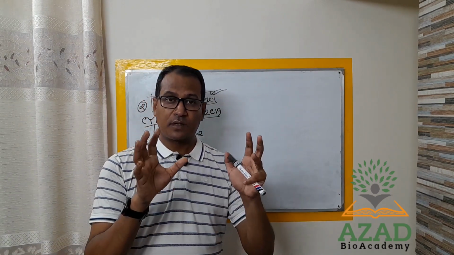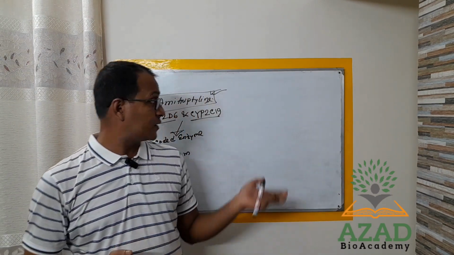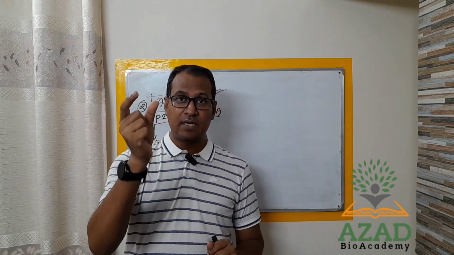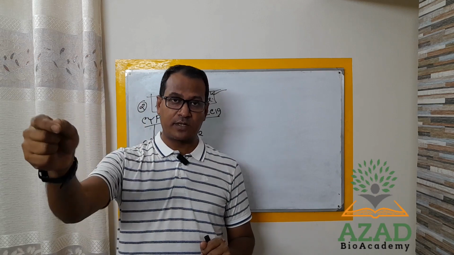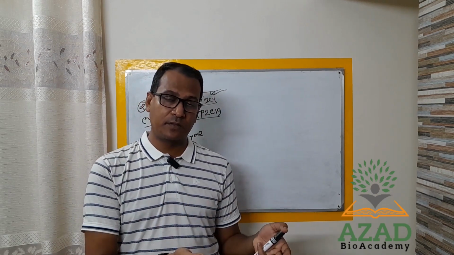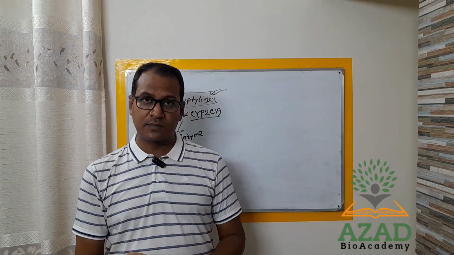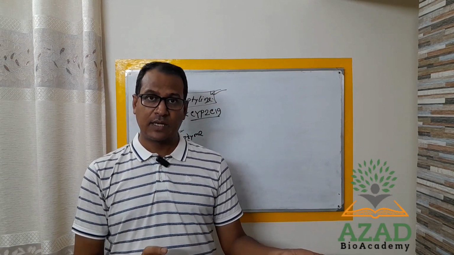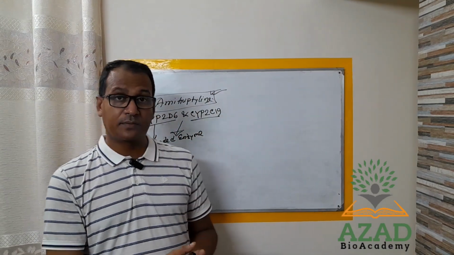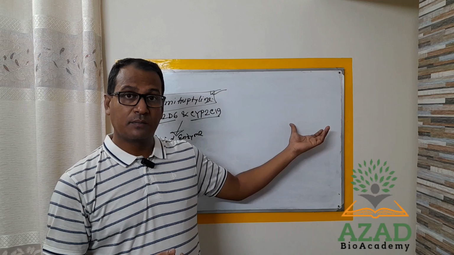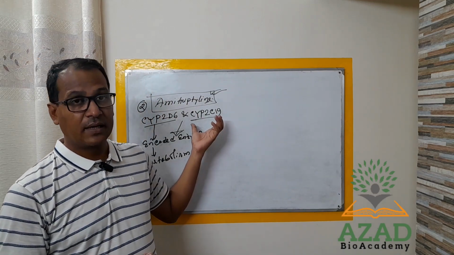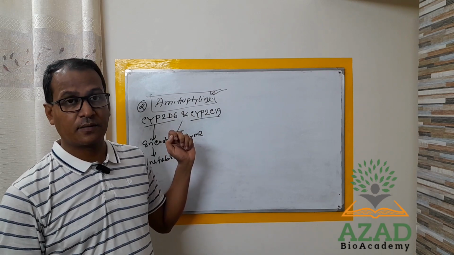So I will sum up today's discussion. That is, pharmacogenetics means a particular gene is responsible for altering the drug function or drug activity, and when multiple genes are responsible for altering the drug activity, that is pharmacogenomics. And already I have given two examples. One is clopidogrel by a single enzyme, a single gene, and another one is amitriptyline by two genes.